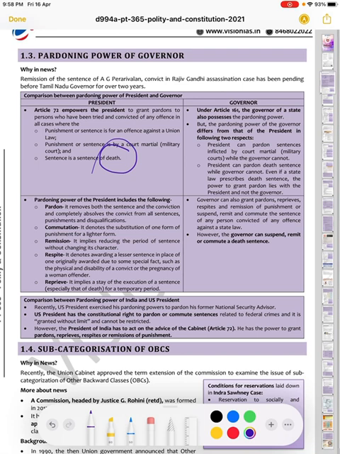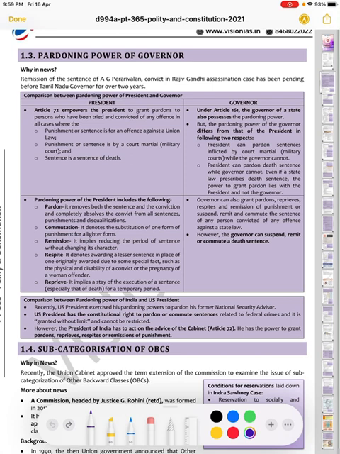So we are going back to the governor's power. As per section 161, the governor of a state also possesses the pardoning power. But the pardoning power of the governor differs from that of the president in the following 2 respects.